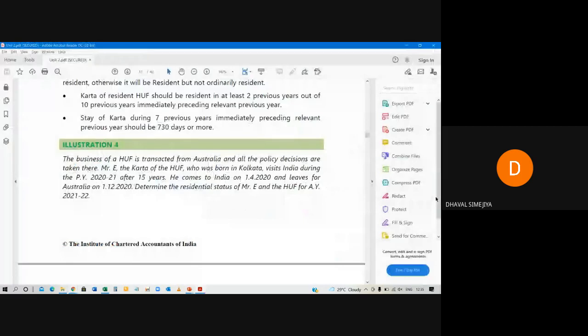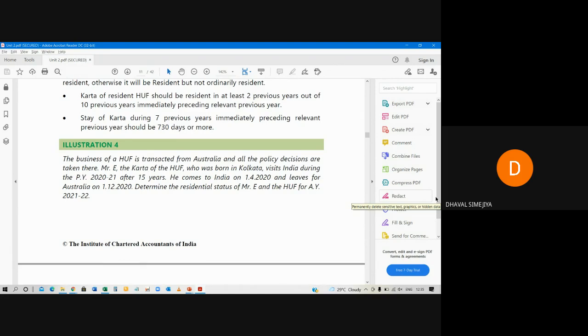Look, chalo, let me solve the question. First of all, business of HUF is transacted from Australia. Case khatam. Business is transacted from Australia, and all the policy decisions are taken there. From one line, you will be able to solve the question. For HUF, it is non-resident. HUF is non-resident. Why? Because decisions are taken from Australia. So HUF is non-resident, so no need to calculate the additional condition. Done?